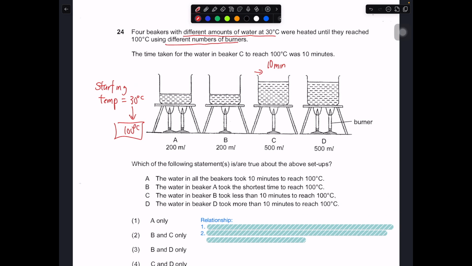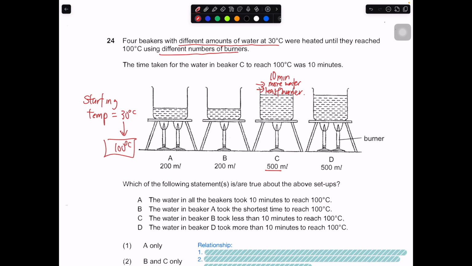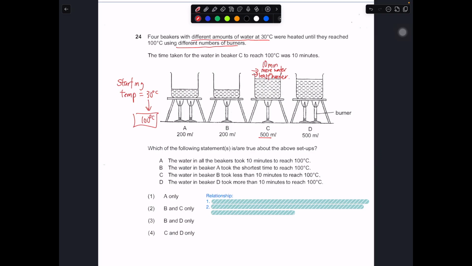C has a few characteristics. It has 500 ml, which is more than A and B, so it has more water, and it has the least burners. You get more water and least burner for C. That is the item in the setup, which I managed to pick up just from the drawing. Which of the following statements is or are true for the above setup?